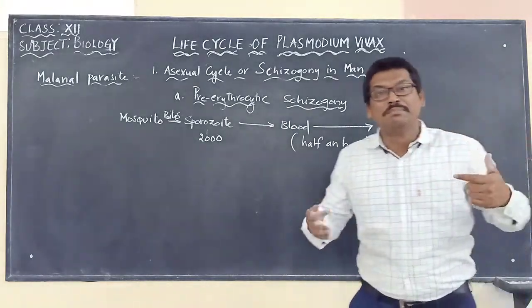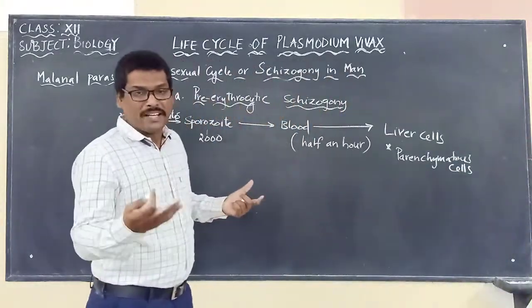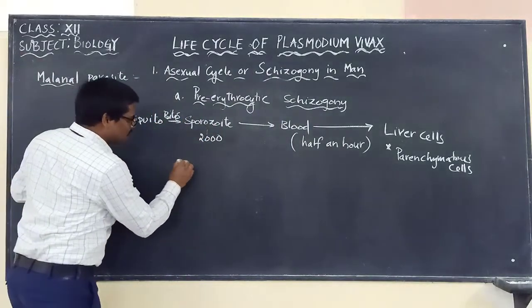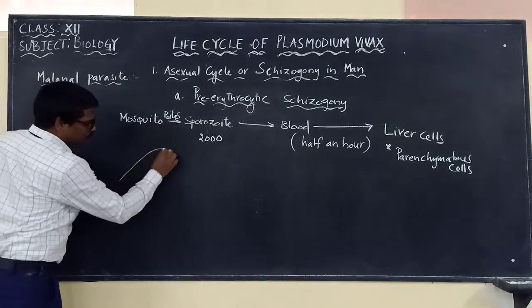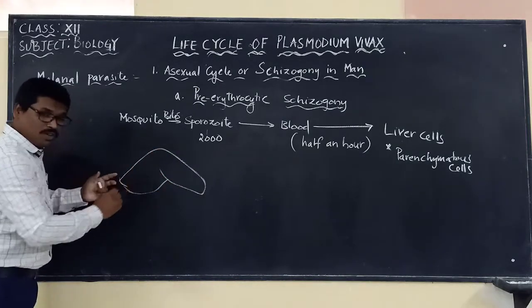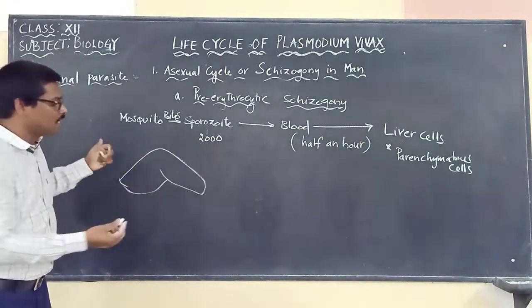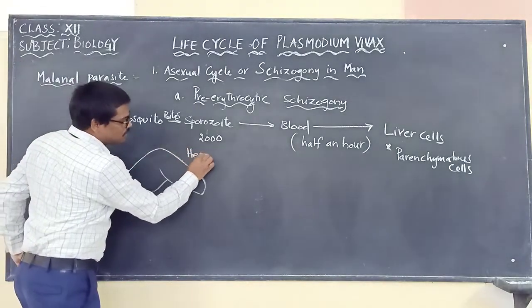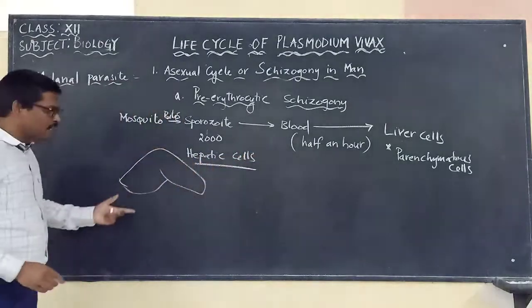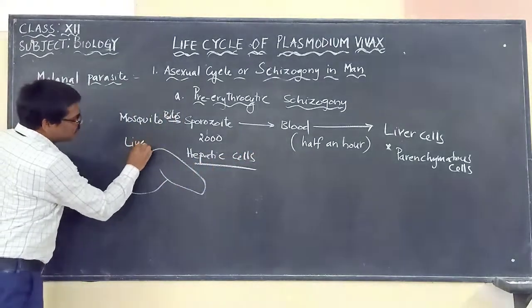now they start multiplying. How they multiply, we will see now. Let us imagine that this is the liver. Inside the liver, we know that the liver is made up of what? Cells called hepatic cells. The liver is made up of hepatic cells.